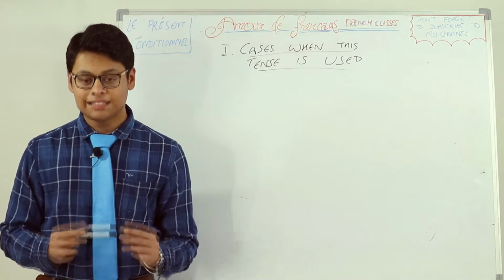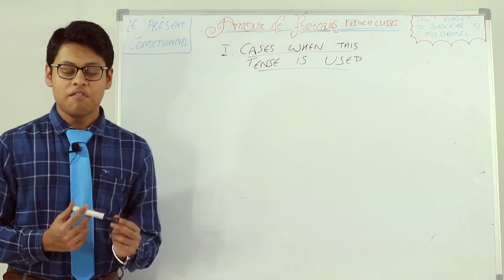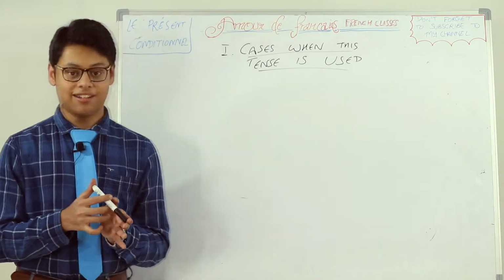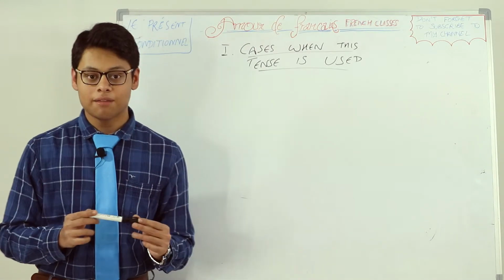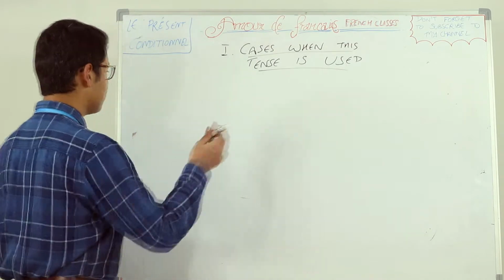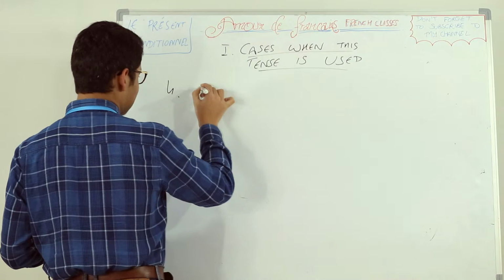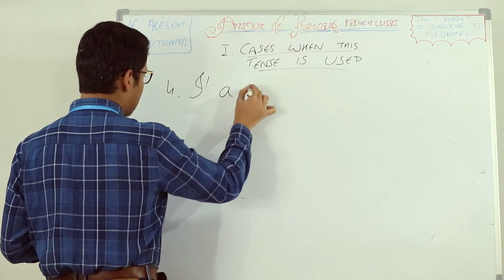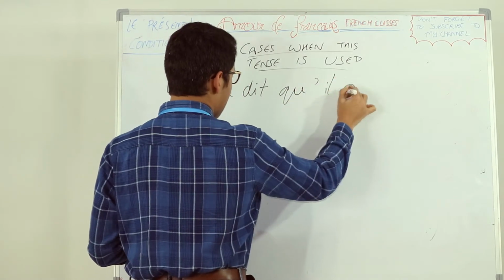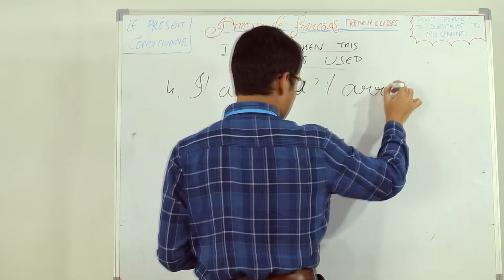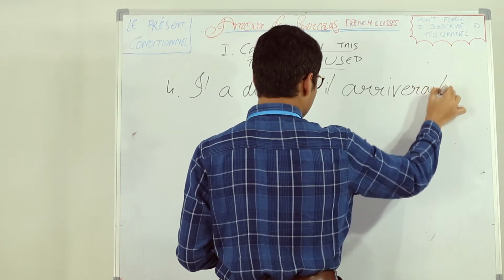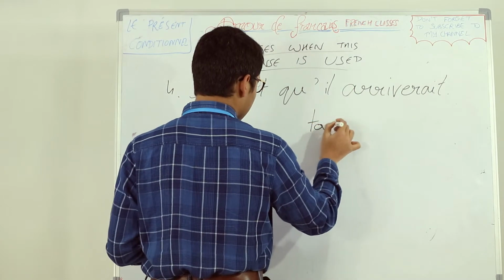And now the last case when to use present conditional, which is for describing future in the past. Yeah, you heard me right. Future in the past. It may sound weird, but it will become clearer when I give the example. The last case: il a dit qu'il arriverait tard.